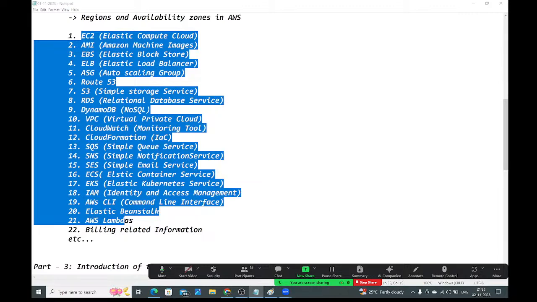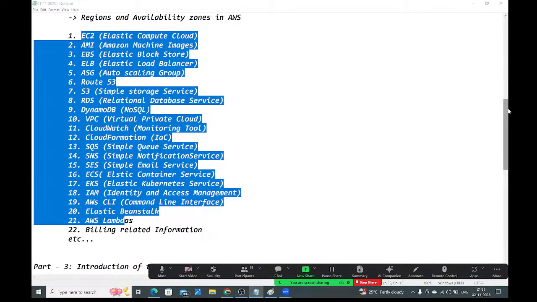Is it clear, guys? Tomorrow I will explain all these services at a high level. What is the purpose of EC2? Diagrammatically I will show and explain the purpose of each and every service in tomorrow's session. After that we will jump into the actual Linux sessions. Is it okay for everyone?